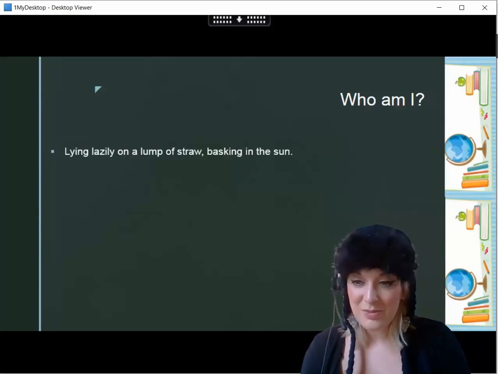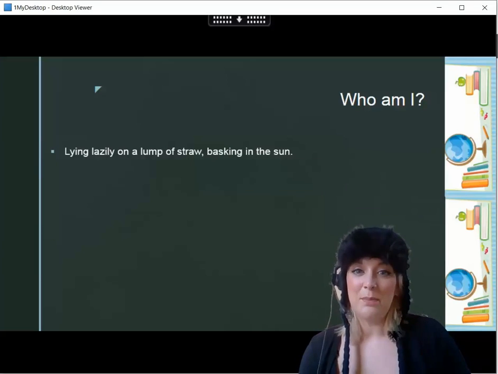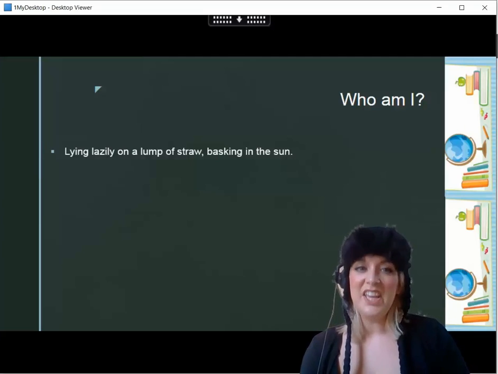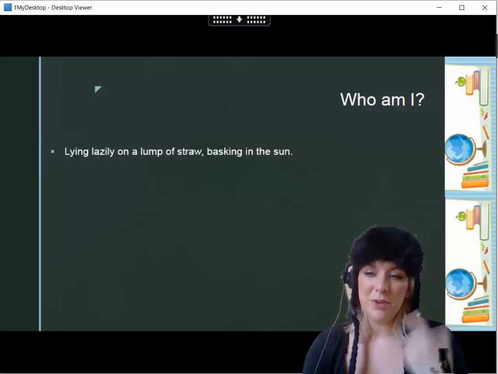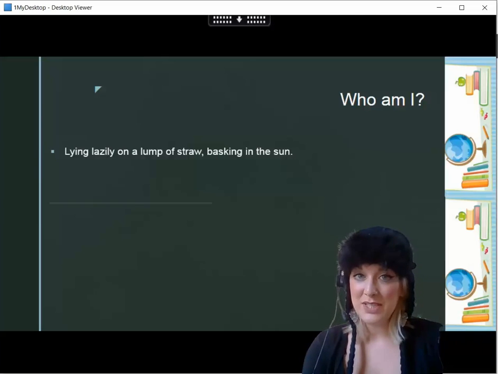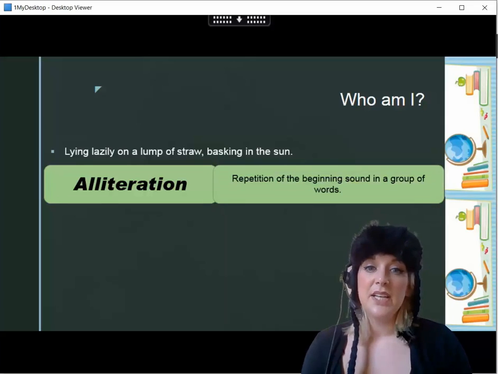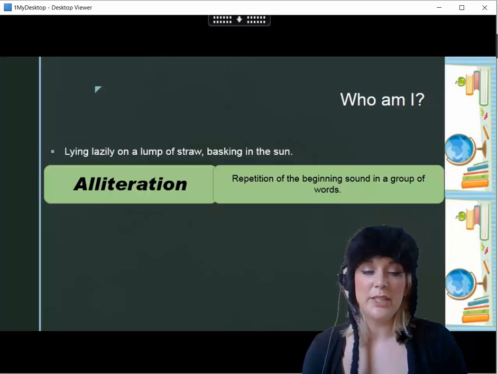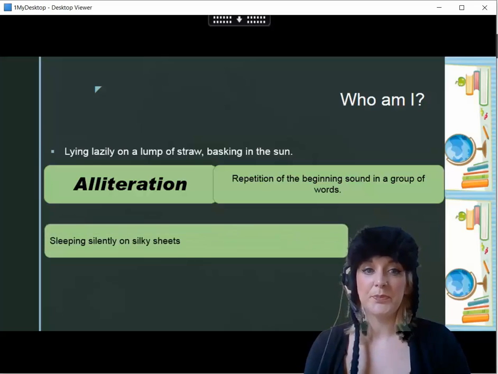Okay, and our last one then. So, lying lazily on a lump of straw, basking in the sun. Lying lazily on a lump of straw. So I've got a lot of the same sound, letter sound, and that's known as alliteration. So when we have repetition of the beginning sound in a group of words, I've got a lot of L's there, I'm using alliteration.